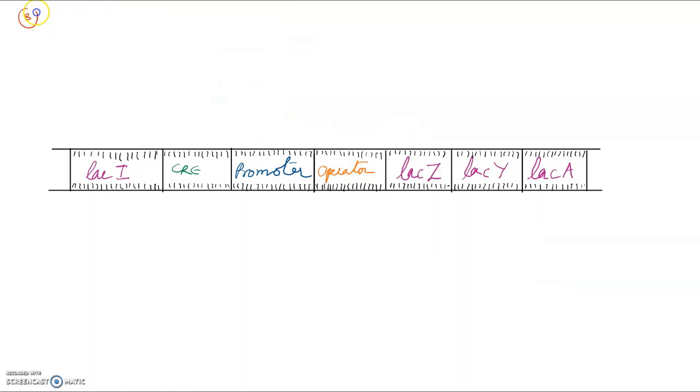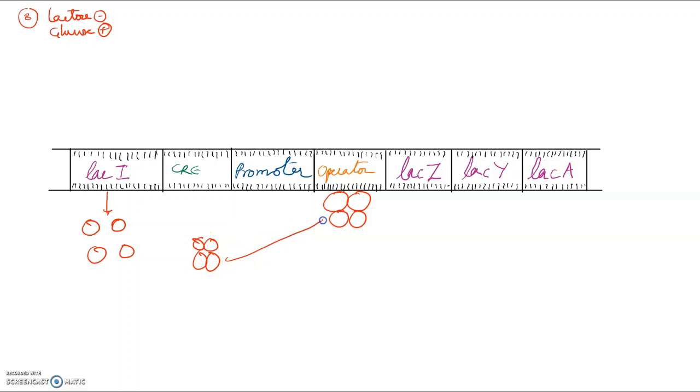Third scenario, there is no lactose but glucose is present. When lactose is not there, what happens to the repressor molecule? Lac I is producing this repressor molecule which forms a complex, and this complex goes and binds to the operator. This is housekeeping, so always the repressor is present.